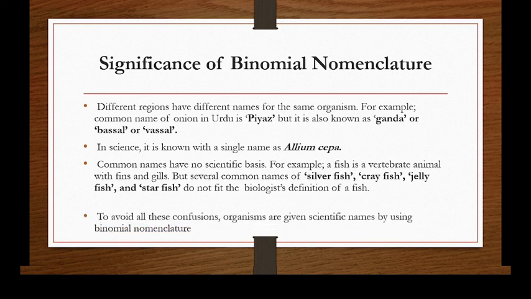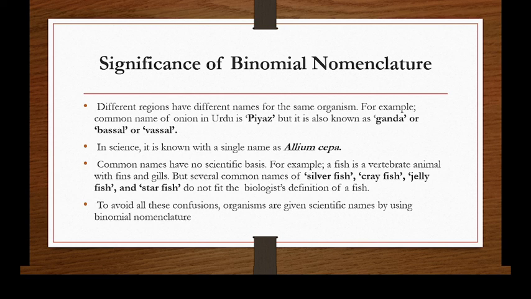So to remove this type of confusion, organisms are given scientific names by binomial nomenclature.